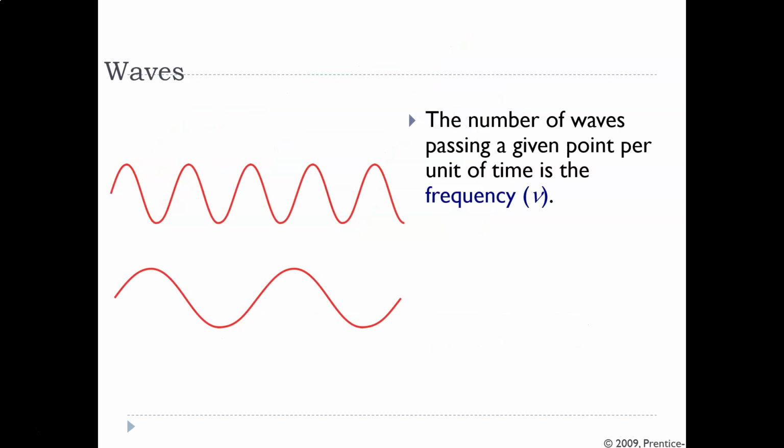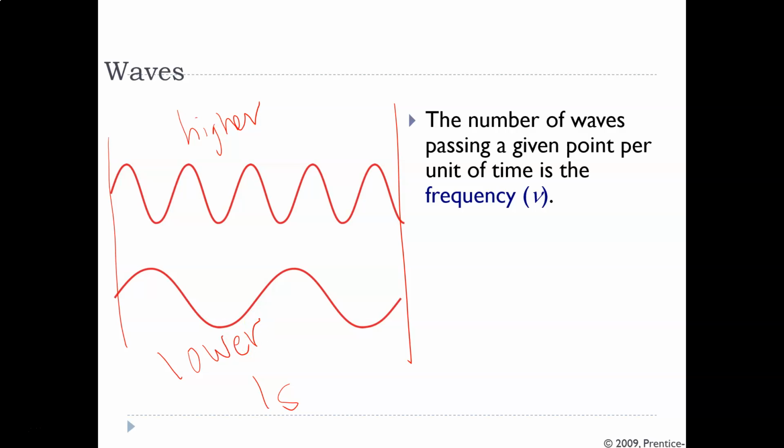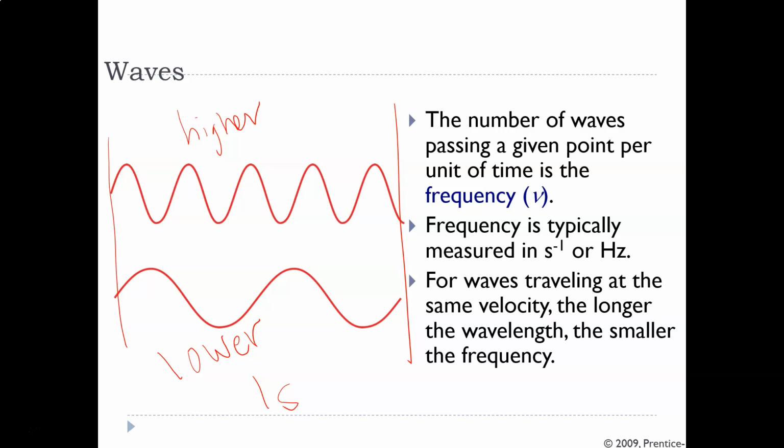Okay, so, and there's my frequency. I just got real excited. So looking at these two pictures, the top one has a higher frequency, more waves per second. If we say from here to here was 1 second, I see many more waves that went up and down and up and down. The bottom one has a lower frequency. Fewer waves happened with that. Okay. So inverse seconds are hertz with that one.